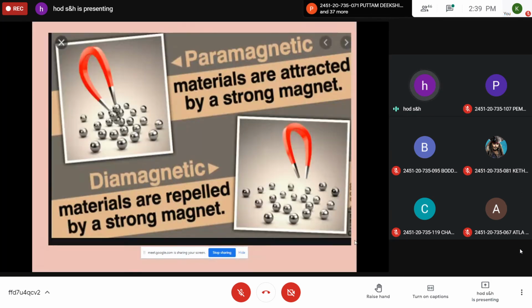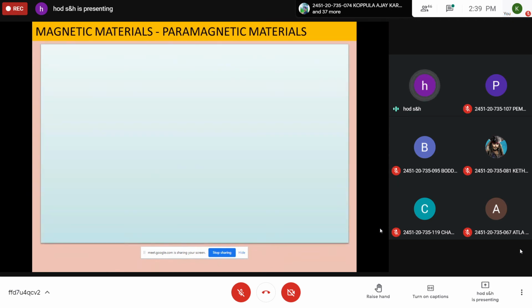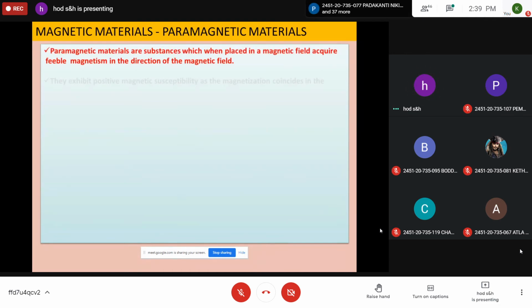So if you take paramagnetism and diamagnetism, a diamagnetic material repels the magnetic lines of force. If a material is repelled by a strong magnet, it is a diamagnet. If materials are attracted by a strong magnet, they are paramagnetic or ferromagnetic materials. Examples of diamagnetic materials are bismuth, hydrogen, sodium chloride, copper, etc. These are the examples.